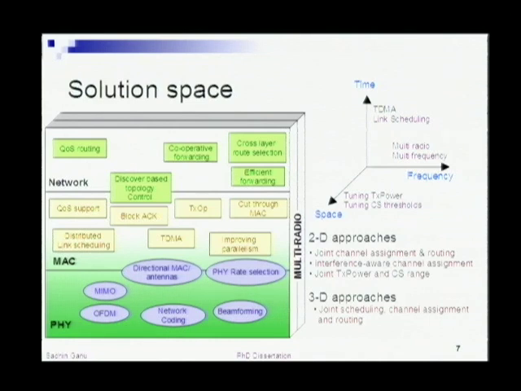Along the time dimension, you can coordinate your flows in the time domain using either an explicit TDMA-like MAC or some kind of loose link scheduling so that they don't interfere in the time domain. And in the spatial domain, if you're given a 2D grid of nodes and you want to pack as many overlapping flows as possible, then the idea is to tune either their transmit powers or the sensitivity of the receivers so as to fit as many overlapping flows in the given amount of space. So essentially these are the dimensions that have been explored over the past.